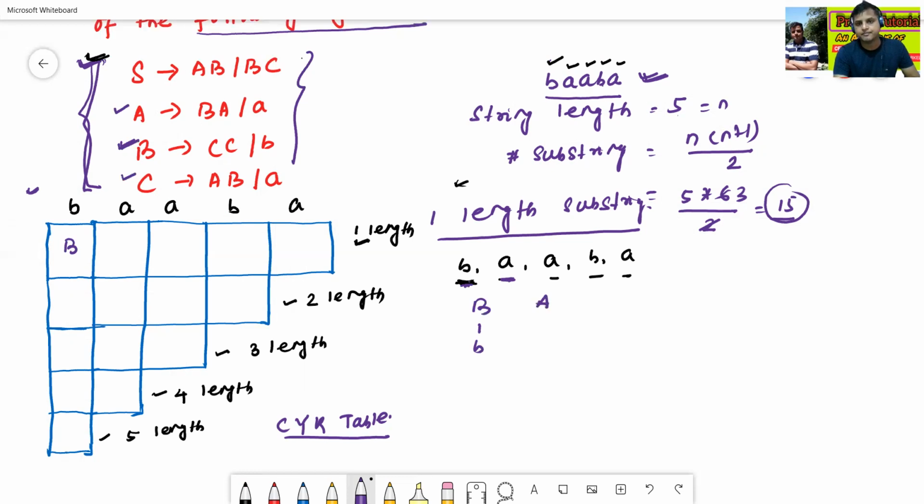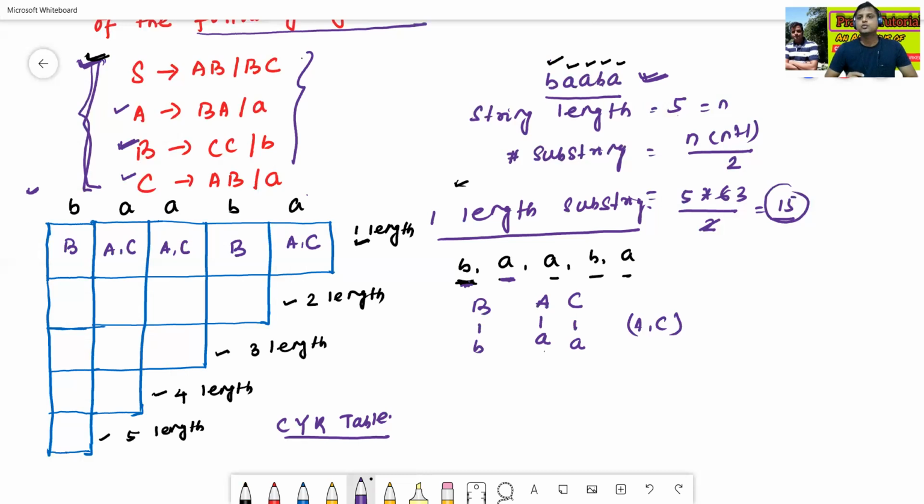So a can be derived from A, comma C. Similarly, this a can be derived from A, C. Similarly, this b can be derived from capital B. Similarly, this a can be derived from capital A, C. So one length substring is over.